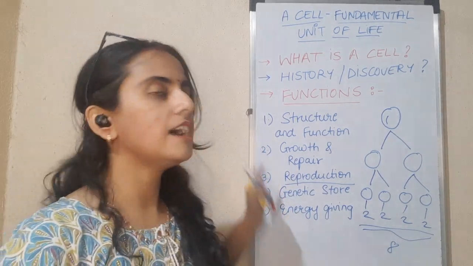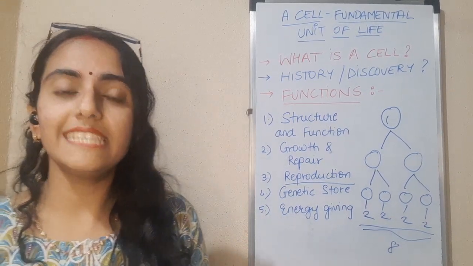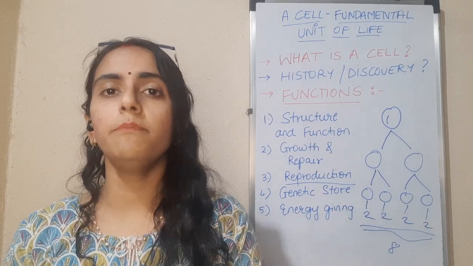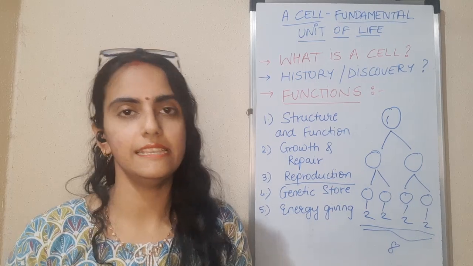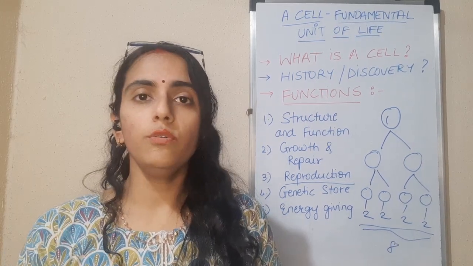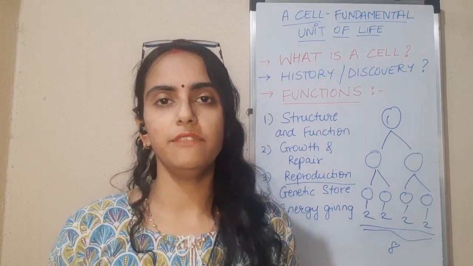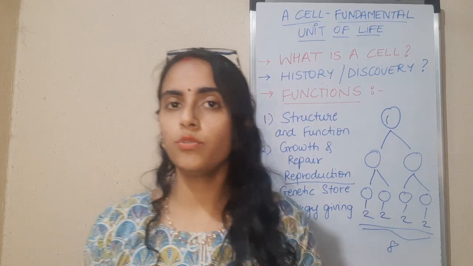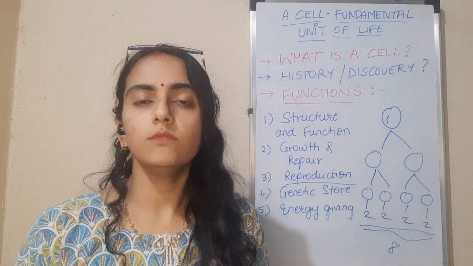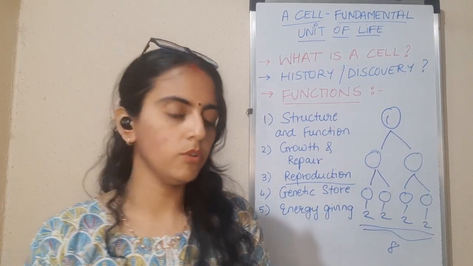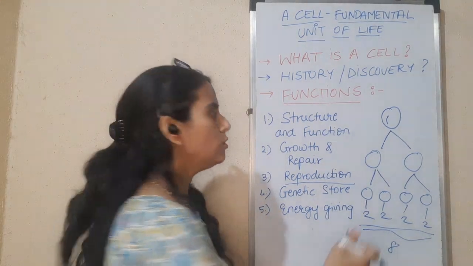Okay, so these are primarily the 5 functions of the cells, and cell again is a very integral part of biology. It is very important for all of us to know what a cell is. I assure you, if you study about the cell in detail, many things are going to become very, very easy for you. Okay, one last thing that I wanted to mention was all organisms are having cells, right? There are many organisms which are made up of one single cell. Okay, so one single cell organisms are called as unicellular organisms.